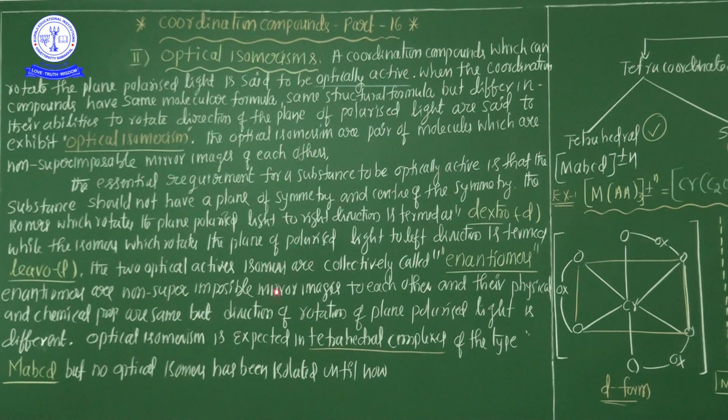Dextrorotatory means the light is polarized to the clockwise direction, and levorotatory means the light is polarized to the anti-clockwise direction. These two categories of compounds are commonly known as enantiomers.